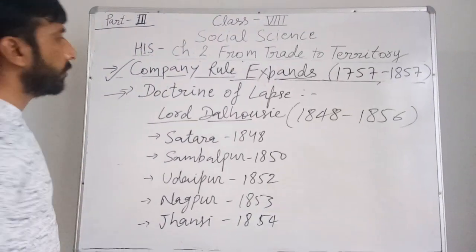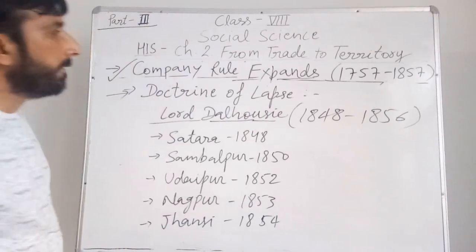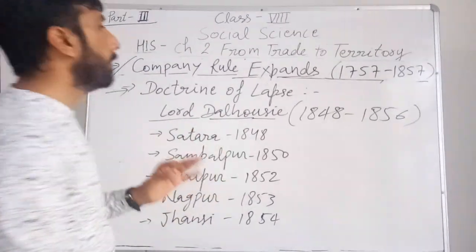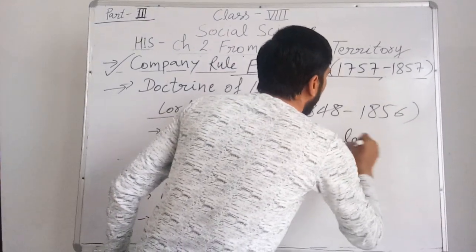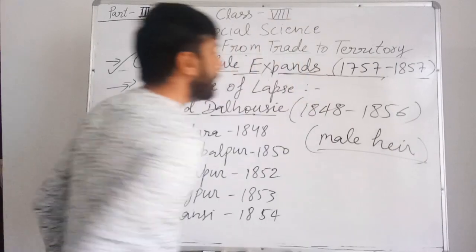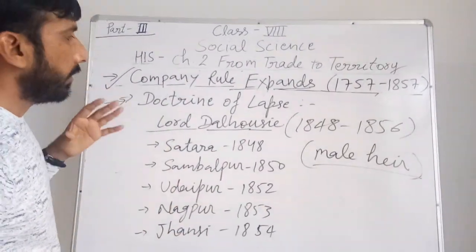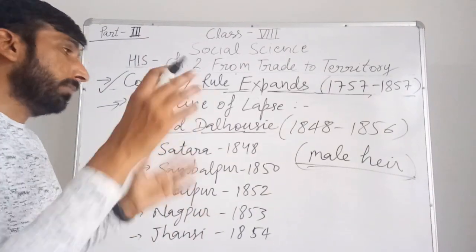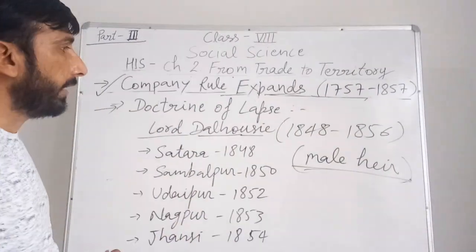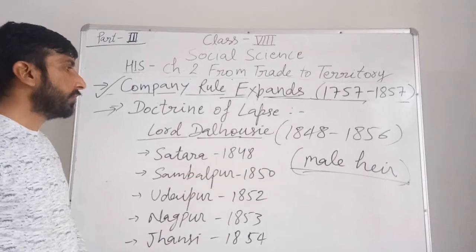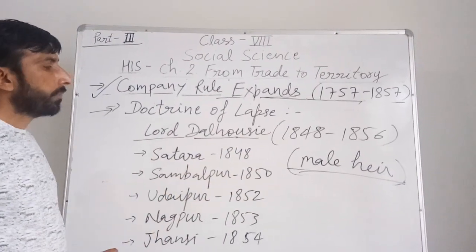According to this policy, if any Indian ruler died without a male heir, his or her territory would become part of the British. It means the territory would be merged with the British. So this was the policy.